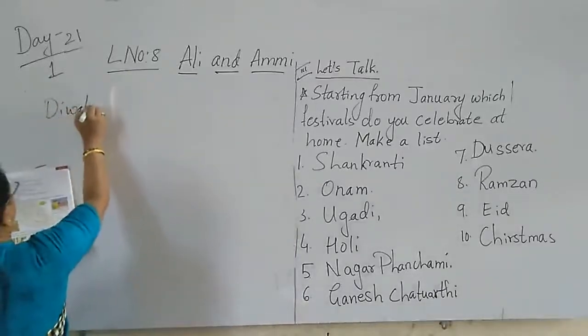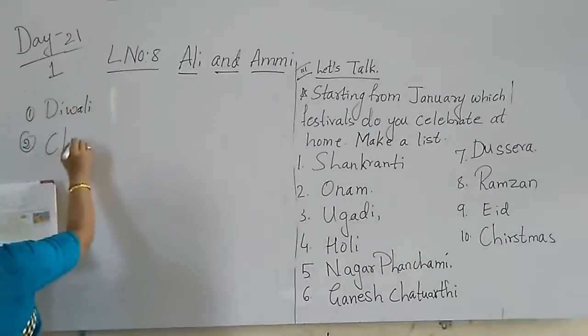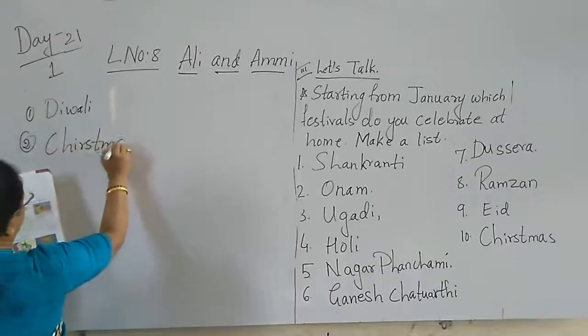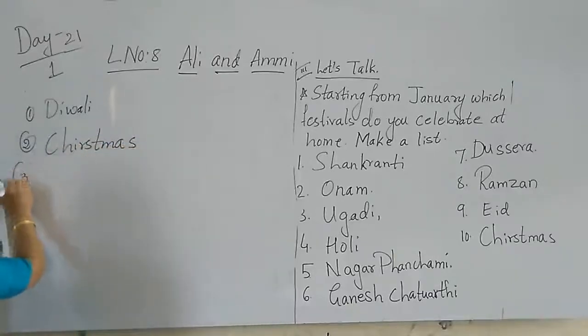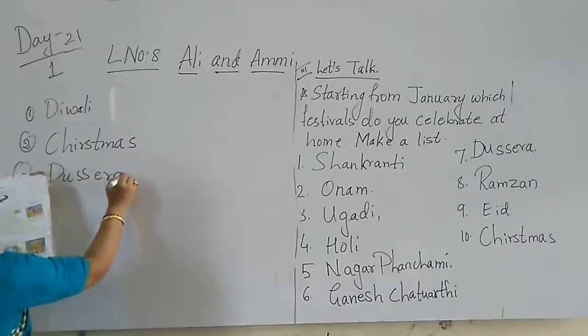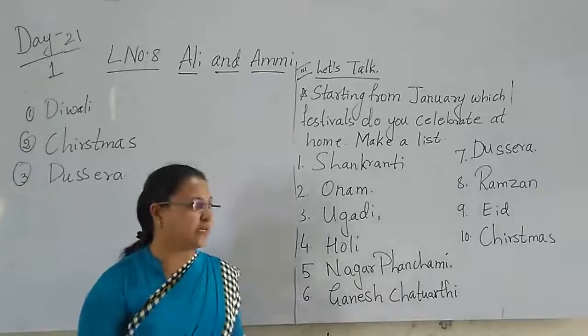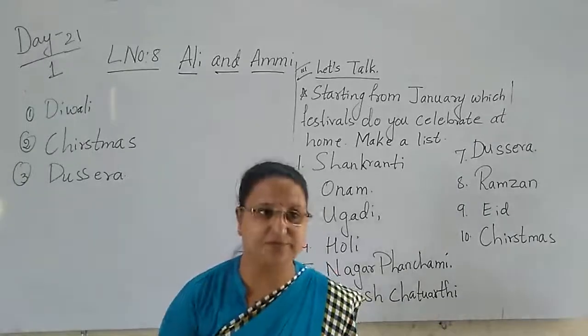Diwali. You can see the image and write the correct name. Second is what? Christmas. Third is what here? Dasara. So we celebrate different types of festivals.